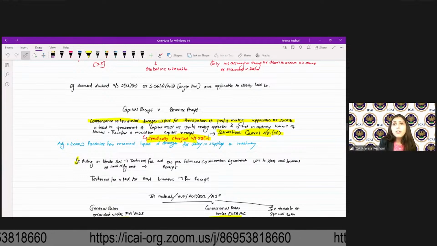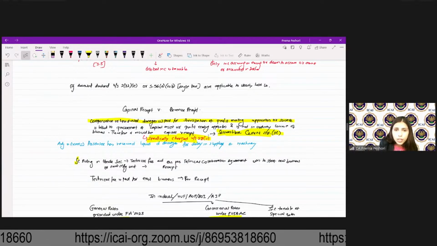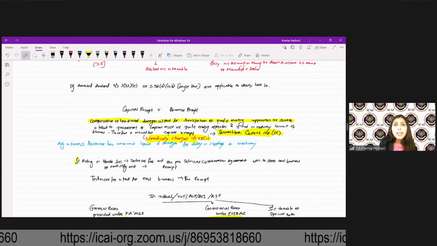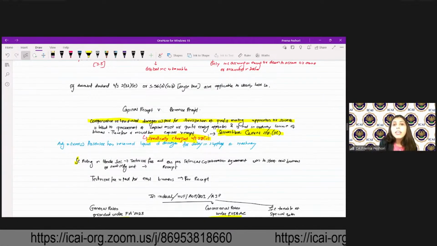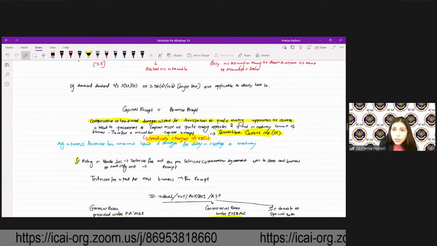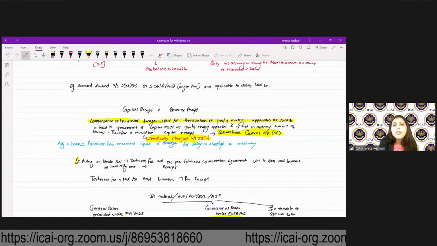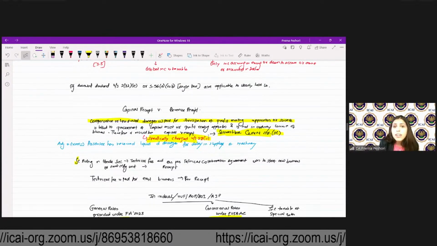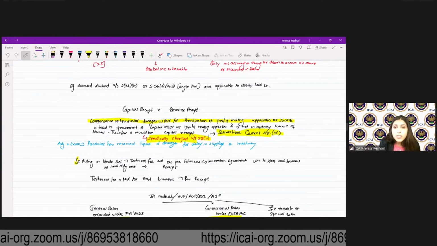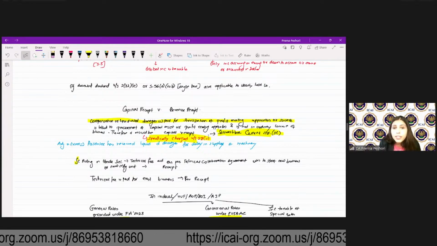So liquidated damages are given if there is damage to the capital asset, if the capital asset has not reached in the proper condition. In that case, it is not in the ordinary course of business and therefore it is a capital receipt. However, it is specifically charged to tax under 28(2).